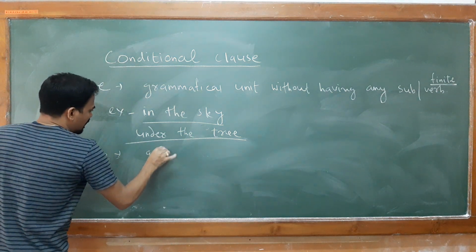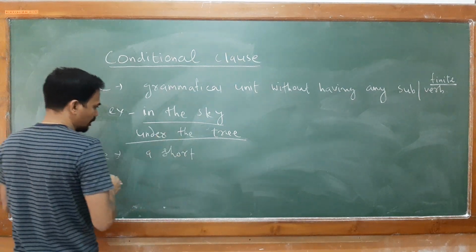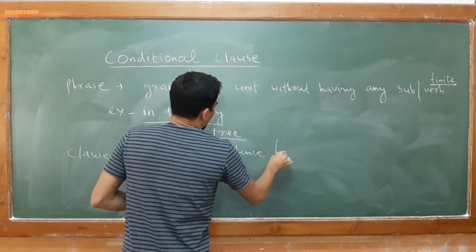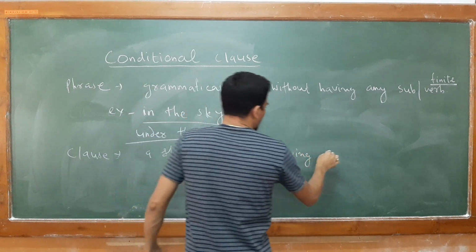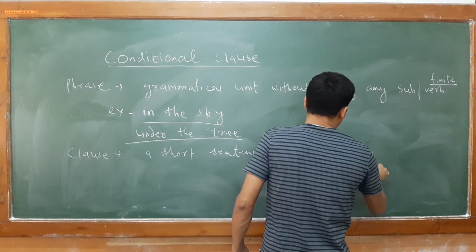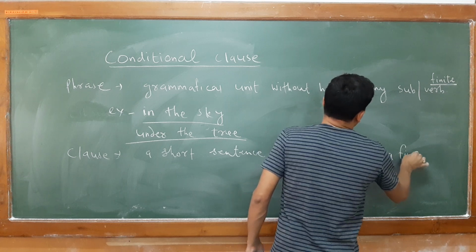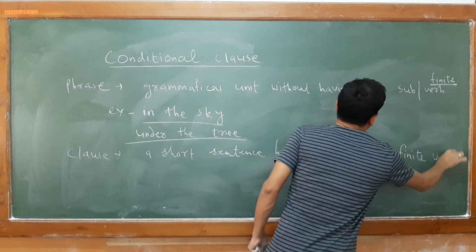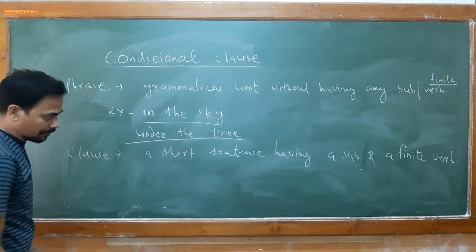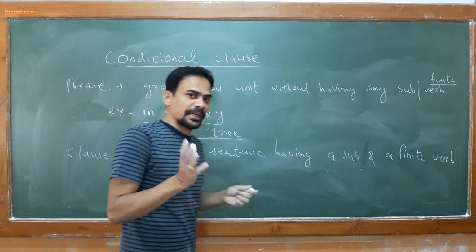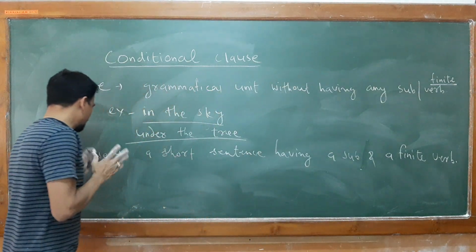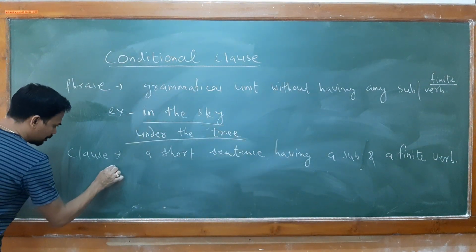But the difference of clause from phrase is this. Clause is a short sentence. It's a kind of sentence, a short sentence having a subject and a finite verb. In a clause, you will find a subject and a finite verb. And obviously, if you find subject plus finite verb, then it can provide you meaning, and it can be called a sentence also.